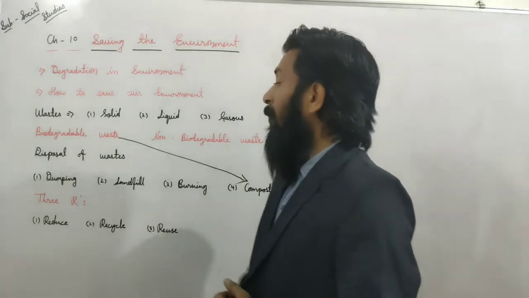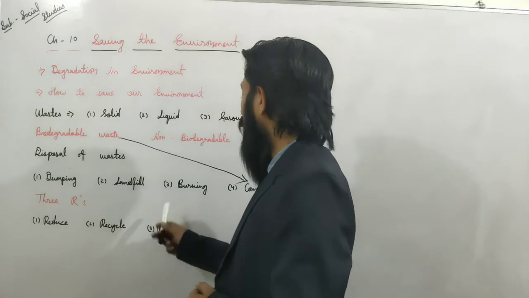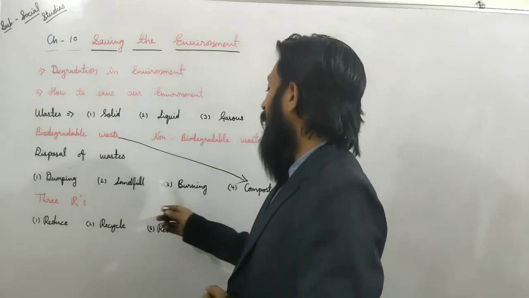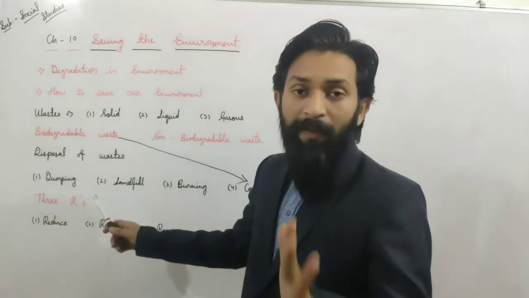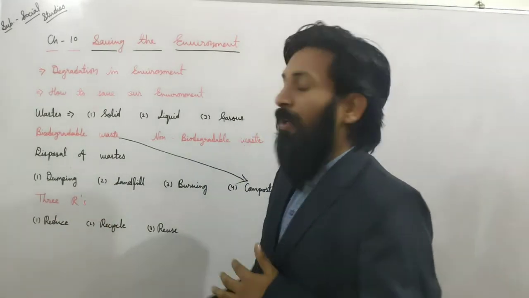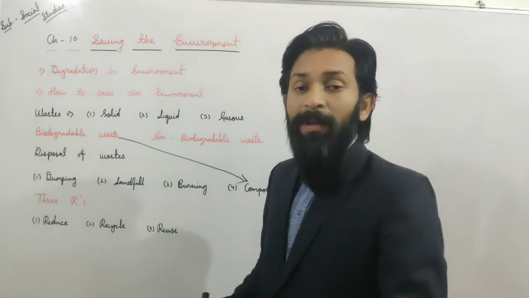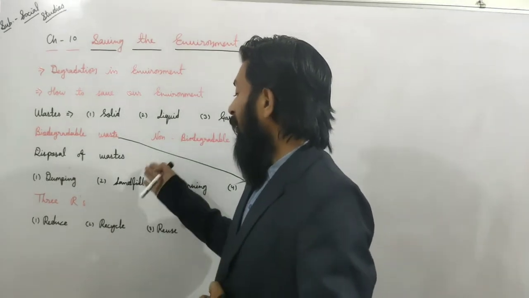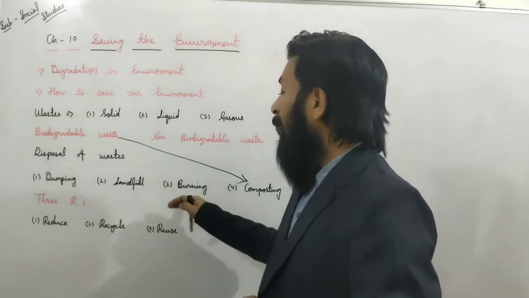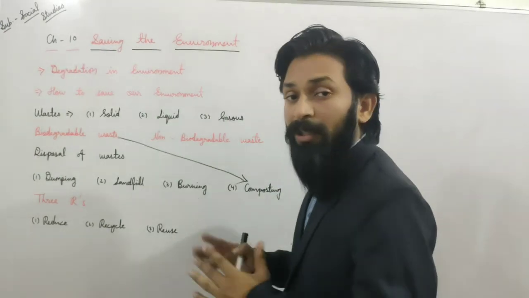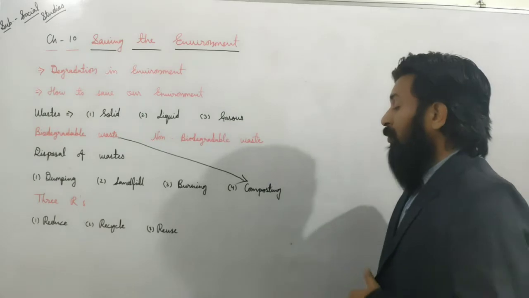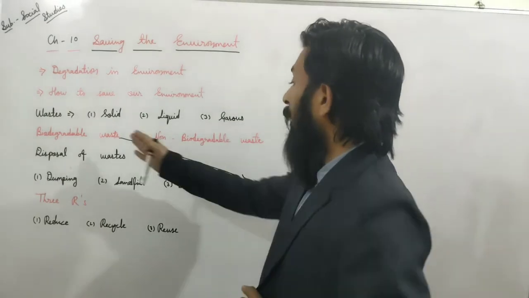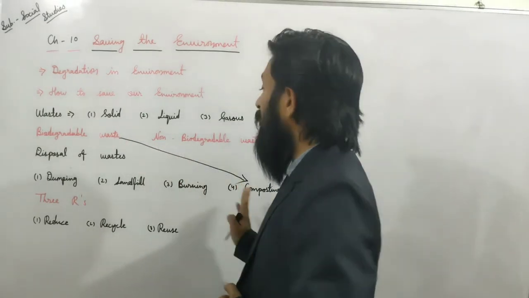If we talk about disposal of waste, then we can classify it into 4 types: dumping, landfill, burning and composting. In dumping, we dump that type of waste outside of the city. In landfill, you dig deep outside of the city, and after that you fill that waste in it. Burning means you put the waste outside of the city, and after that you burn it. Composting, you dig deep, and after that you put biodegradable waste into it, then it will change into compost.